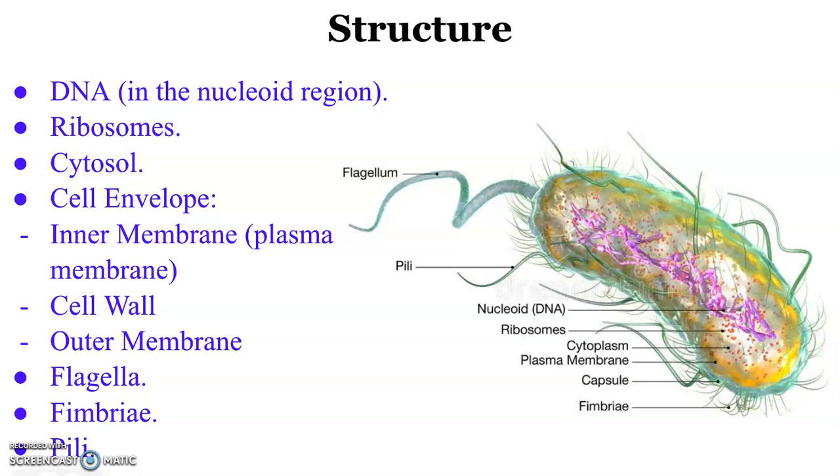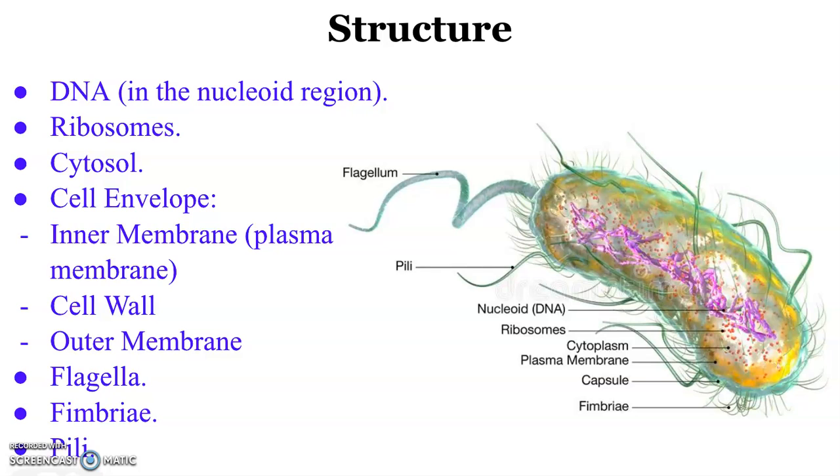Let's now look at its structure. As most bacteria, E. coli has DNA. However, unlike eukaryotes, E. coli does not have a nucleus to enclose DNA. Instead, DNA is located in a region called the nucleoid, which is usually located in the central region of the cell. It has to be noted that E. coli has a single circular molecule of DNA that is condensed. Ribosomes can also be found in this bacterium, as well as a cytoplasm.